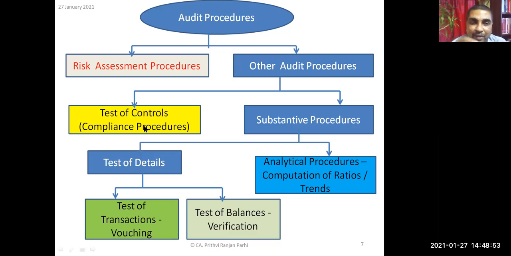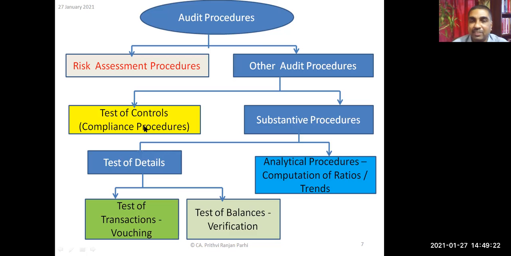Whether that is compliant or not is tested through the application of this procedure, which is called the test of controls or compliance procedure. Substantive procedures are again of two types. One is test of details, where the transactions are checked, which is called vouching, and the balances are checked, which is called verification. Balances are normally reflected in the balance sheet, and transactions are reflected in the statement of profit and loss.